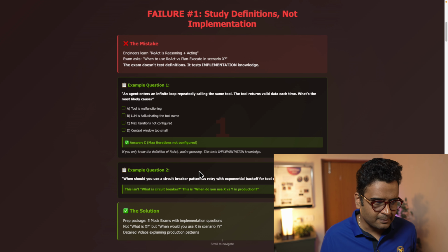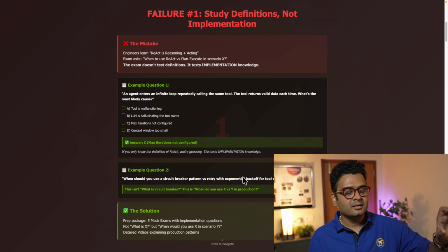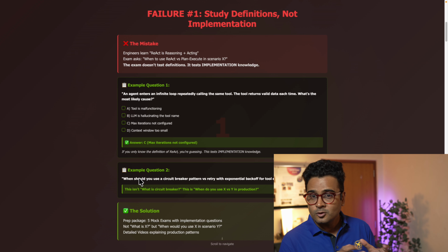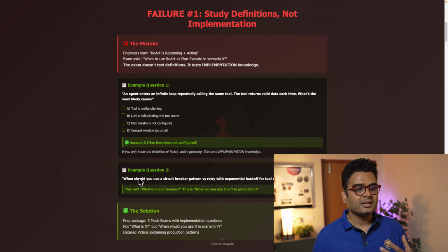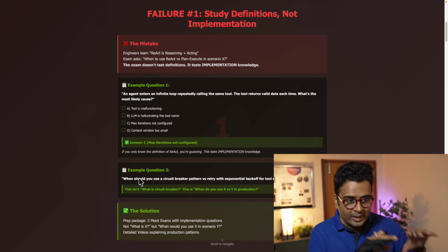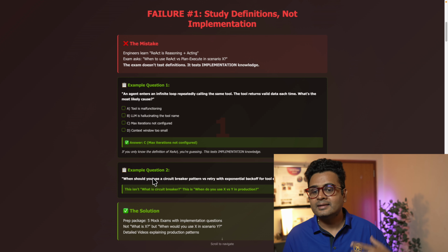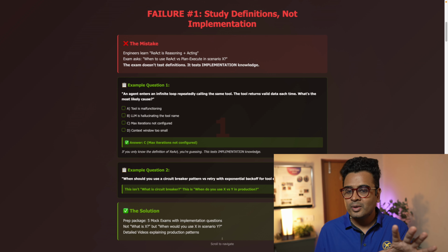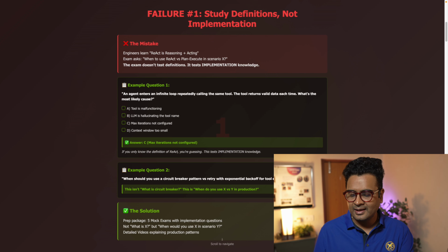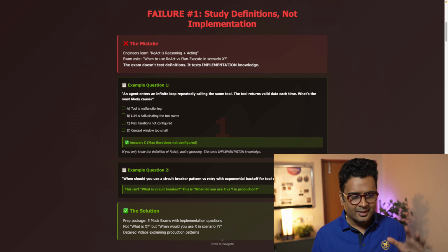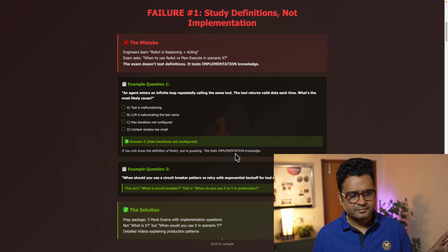I'll give you one more example. When should you use a circuit breaker versus retry with exponential backoff for tool error handling? See, this is not about what a circuit breaker is, or what retry is. It's about when you use X versus Y in a production environment. This is where I've seen most engineers fail. They can't identify when to use which. That's the key thing over here.